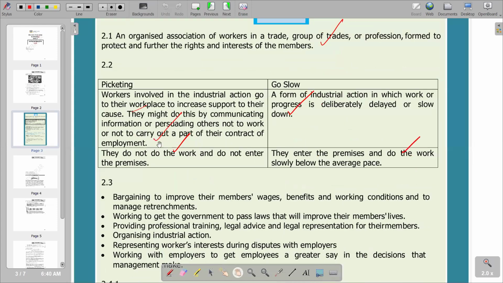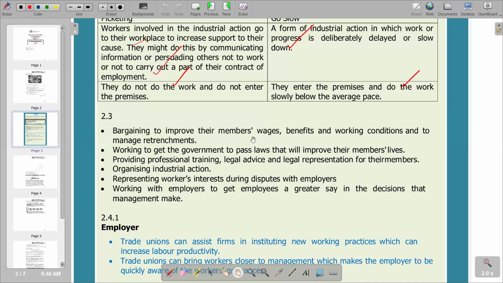Now at 2.3, the first function that we have is bargaining to improve their members' wages, benefits, and working conditions, and to manage treatments. So being the first ones that will improve their members' lives. Obviously, they also go and try to negotiate with the government so that the laws that are there are to the trade union members' advantage. So this is the second one. Then the third one, providing professional training, legal advice, and legal representation for their members, organizing industrial action. So this is what we have.